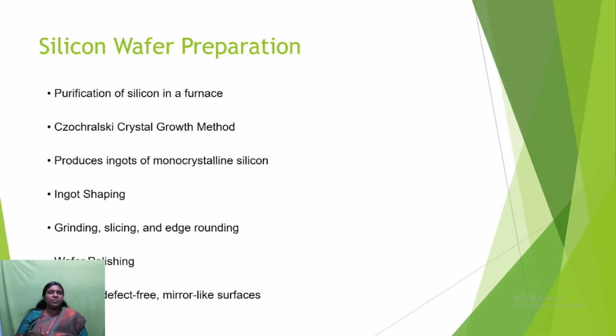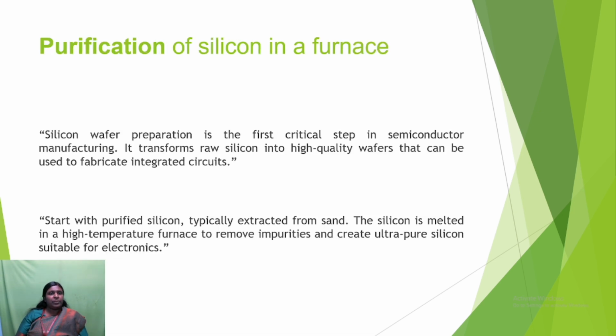First we are going to discuss the first step, that is silicon wafer preparation. Here, for silicon wafer preparation, we need silicon, and the silicon will be purified in a furnace. For this, the following methods are very useful. The first one is the Czochralski crystal growth method, which produces ingots of monocrystalline silicon, then ingot shaping, grinding, slicing and edge rounding, and wafer polishing, creating defect-free mirror-like surfaces. These are the methods used in silicon wafer preparation. The first one is purification of silicon in a furnace.